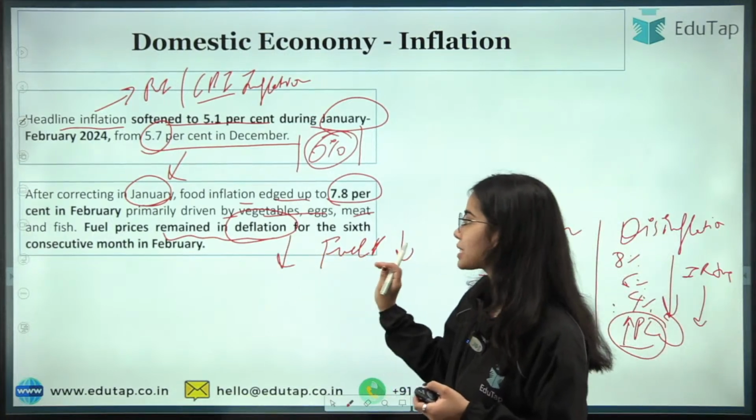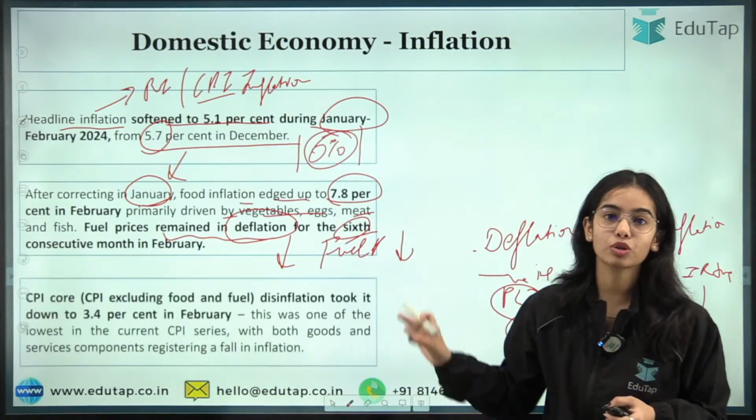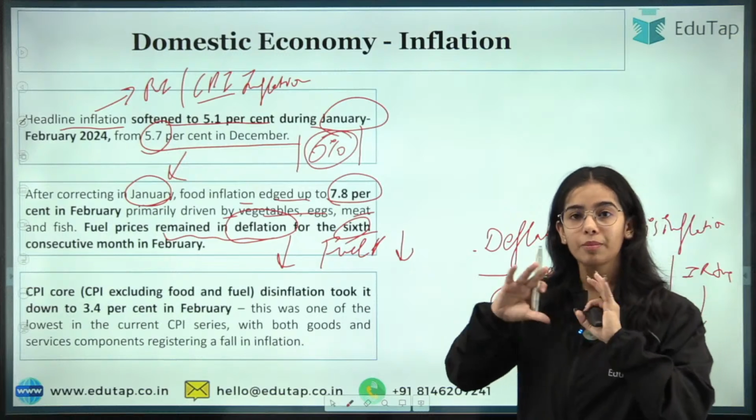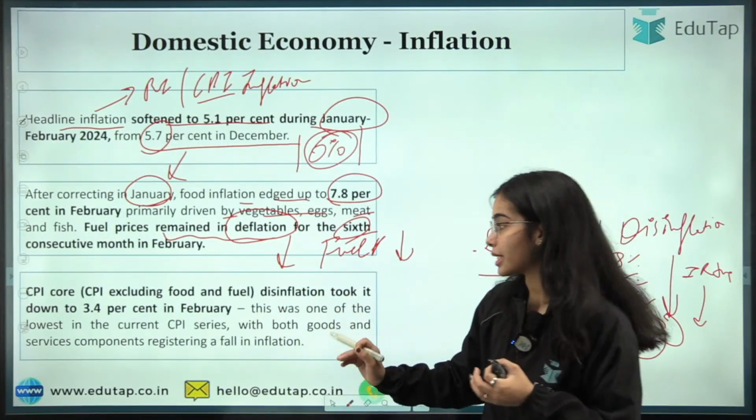That means the fuel prices have started to decrease for the 6th consecutive month in February. So that is good for our country, because the fuel prices are decreasing. It will benefit all the sectors in our country, because fuel is required in all the sectors.